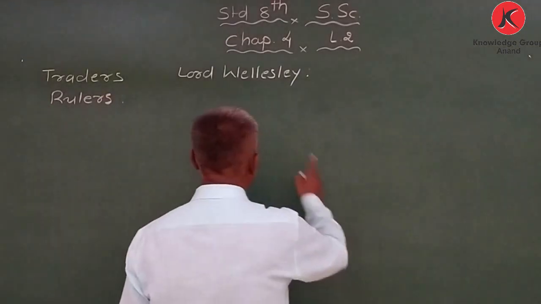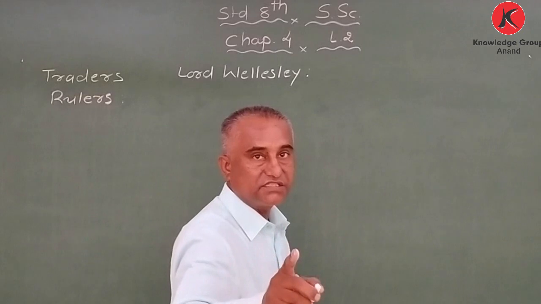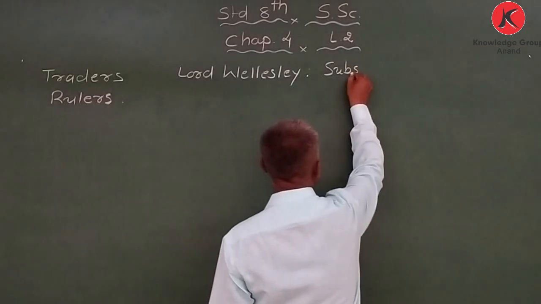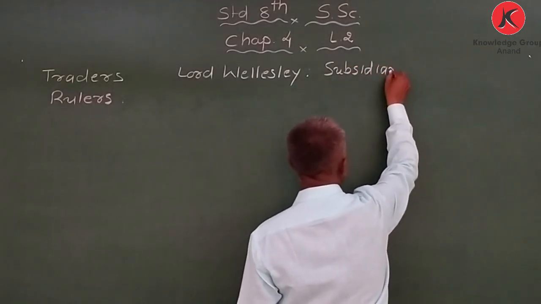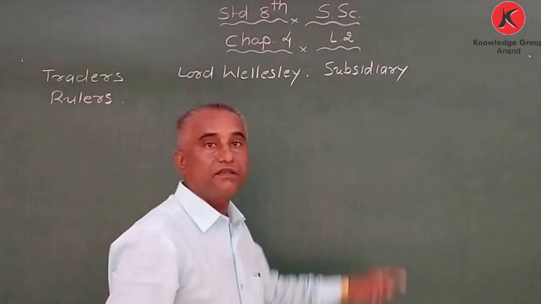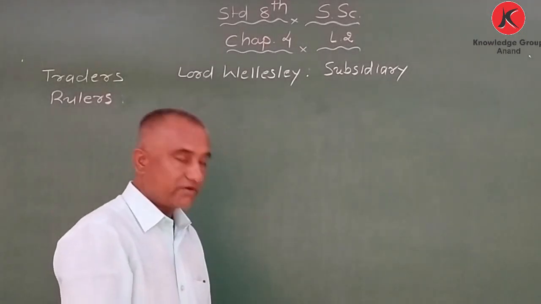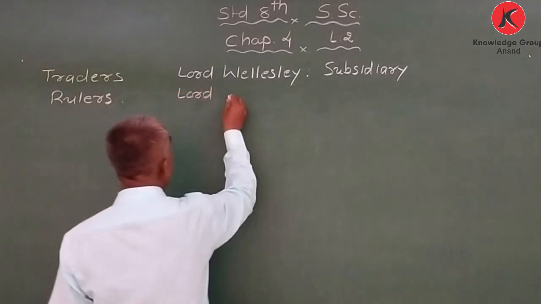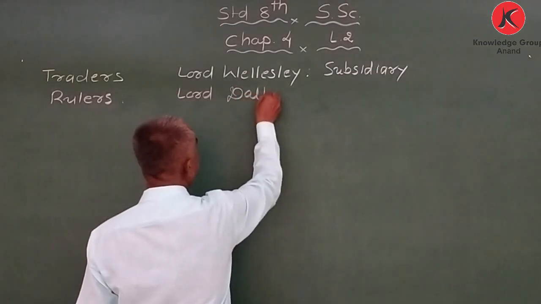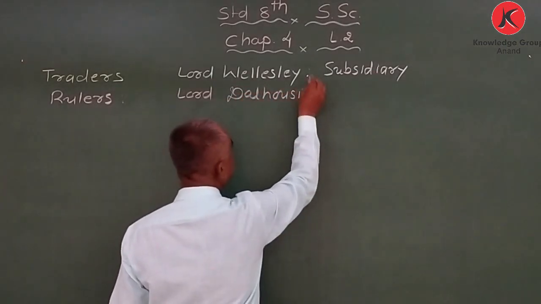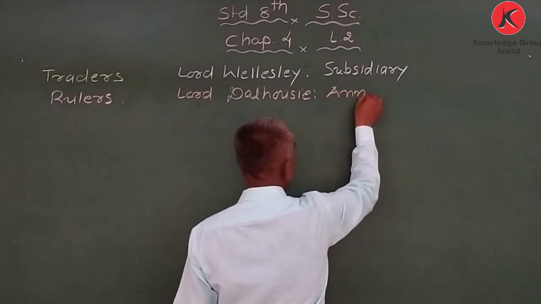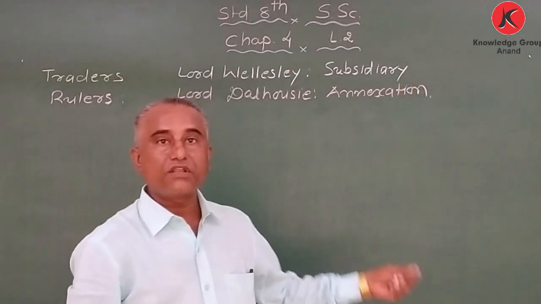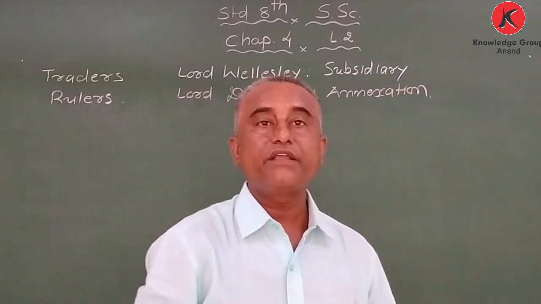Okay, number one, subsidiary alliance policy by Lord Wellesley, and the second one was annexation policy by Lord Dalhousie. So through these two policies, they wanted to spread British rule in India.